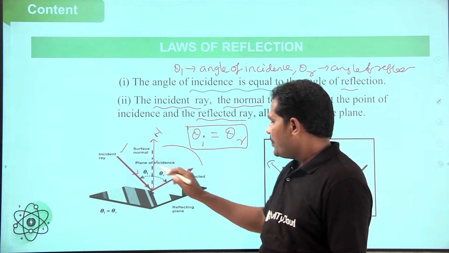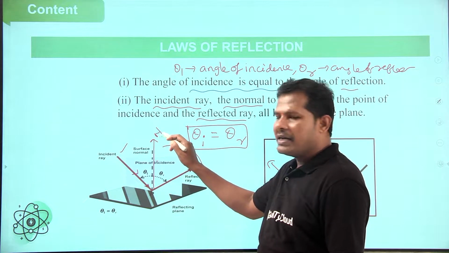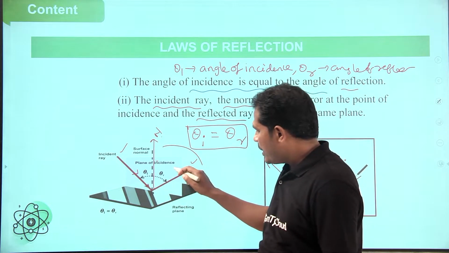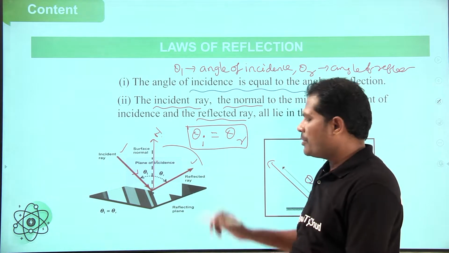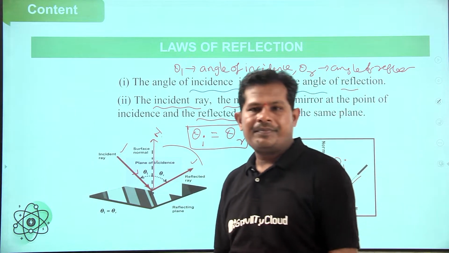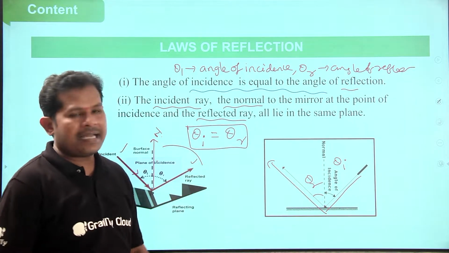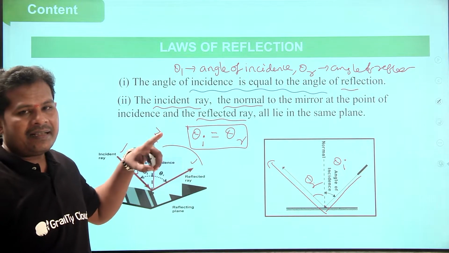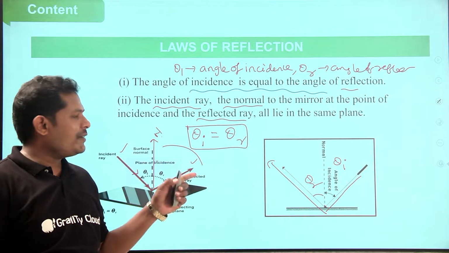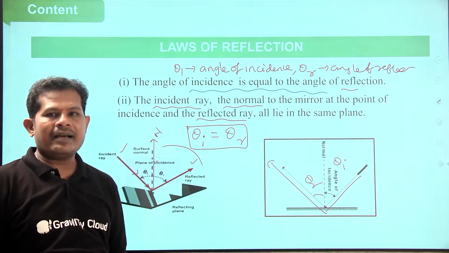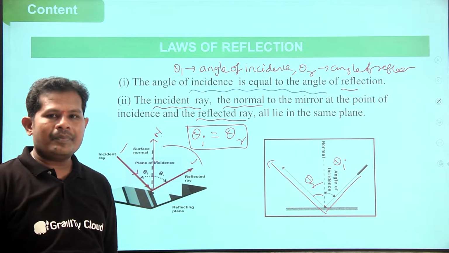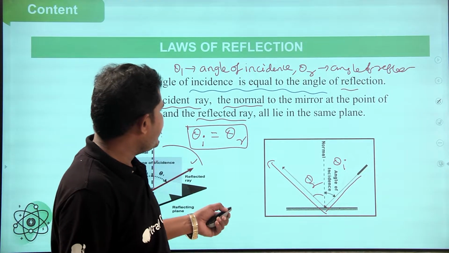Incident light ray, reflected light ray, normal, all are in the same plane. This light purple color you observe better. Angle of incidence is equal to angle of reflection. Incident light ray, reflected light ray, normal, all are lying in the same plane.